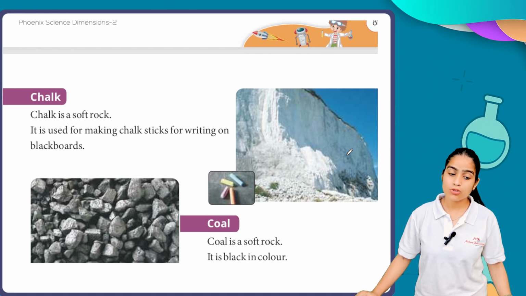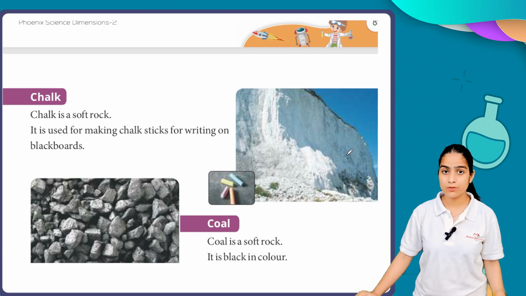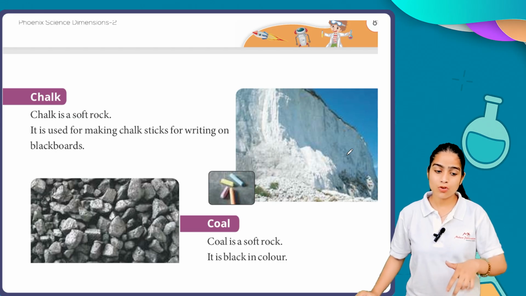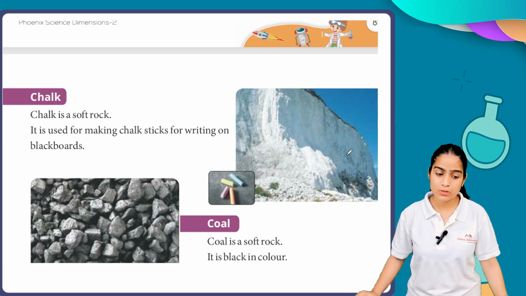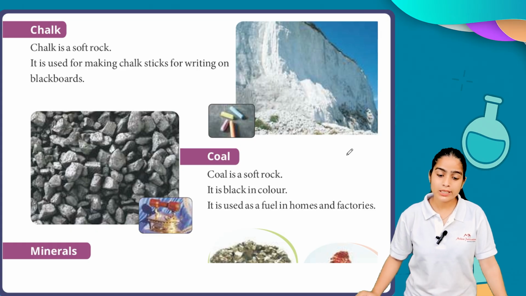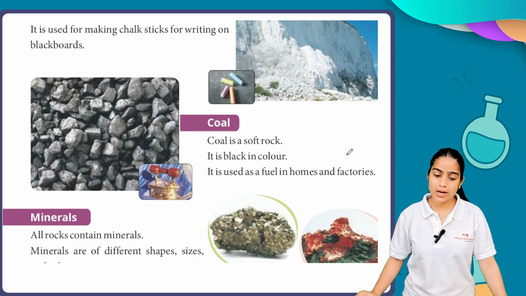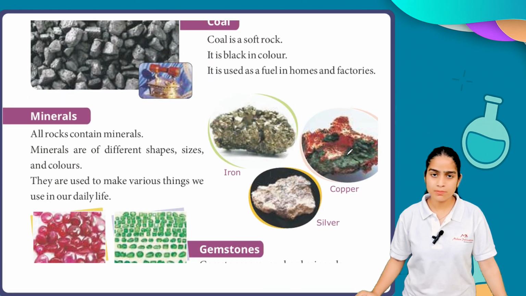Next we have chalk. Chalk is a soft rock. It is used for making chalk sticks for writing on blackboards. Like slate, which we use, chalk is also a soft rock, and we are using it for writing on blackboards and green boards. Next we move forward to coal. Coal is a soft rock. It is black in color. It is used as a fuel in homes and factories. So coal is a soft rock which we use as fuel in homes and factories to make our food. And coal is black in color.